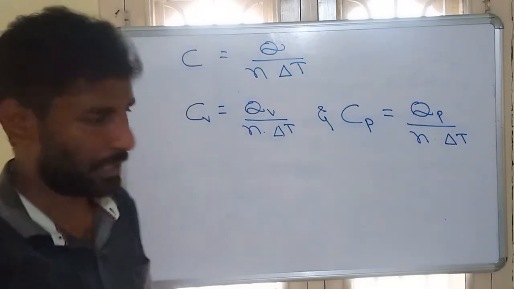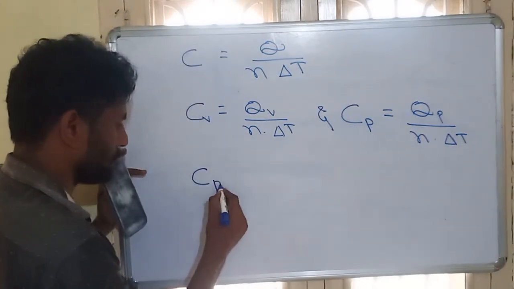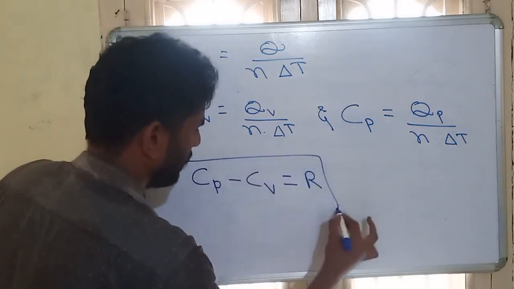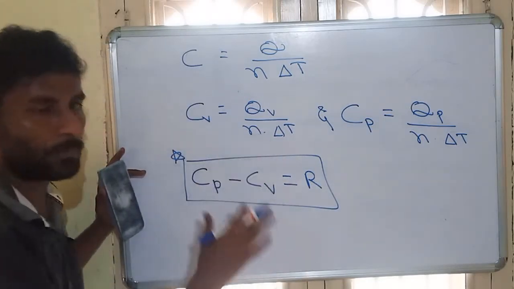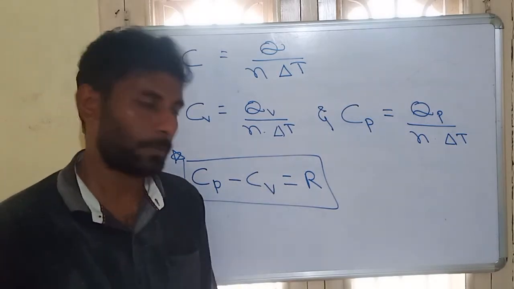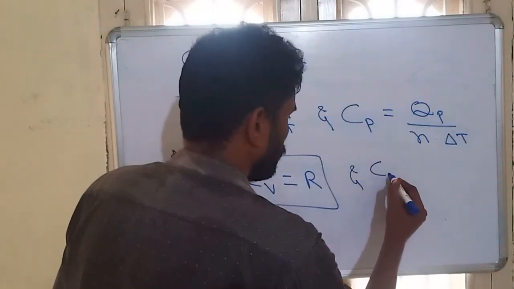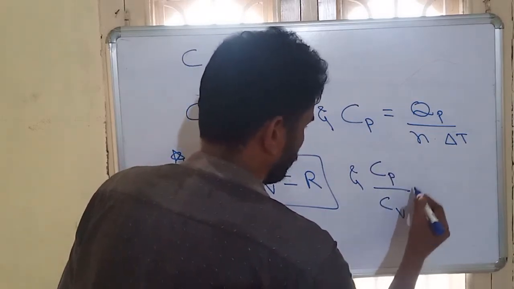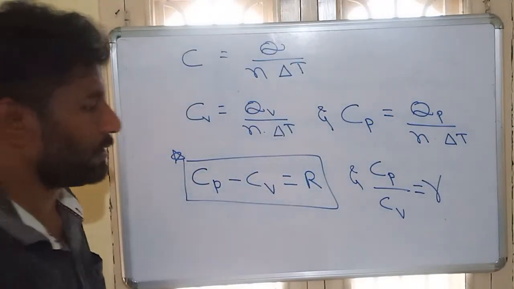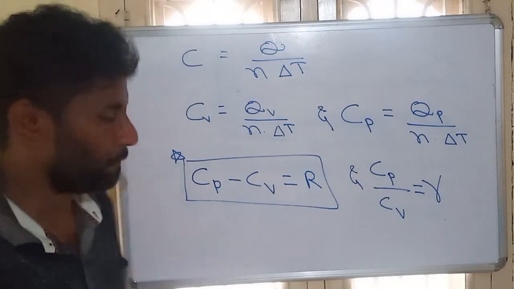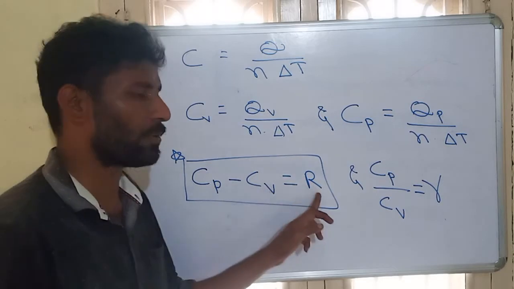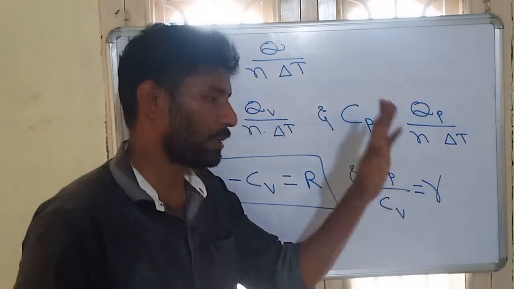So the relation is Cp minus Cv is equal to the gas constant R. How it will come? We will derive later. Just remember the formula: Cp minus Cv is equal to R. Also, the ratio of Cp by Cv is represented with gamma. So this ratio is called Poisson's ratio. Two important formulas: Cp minus Cv is equal to R, Cp by Cv is equal to gamma.